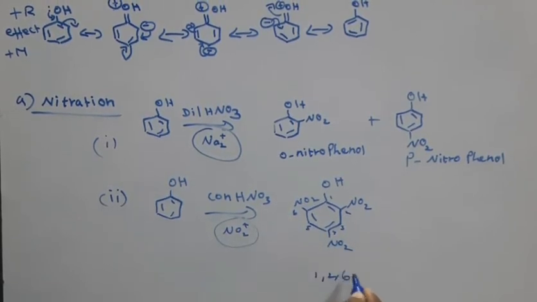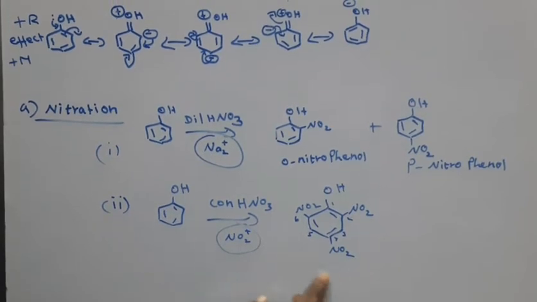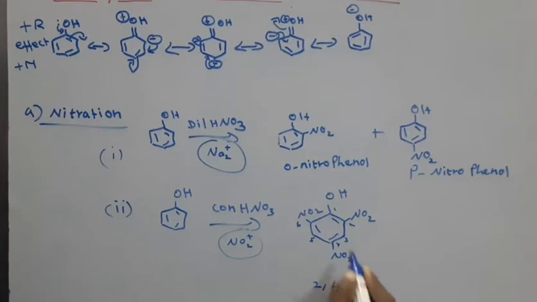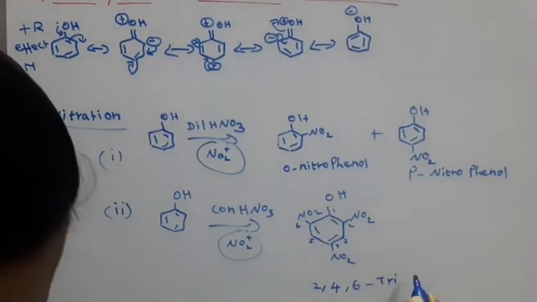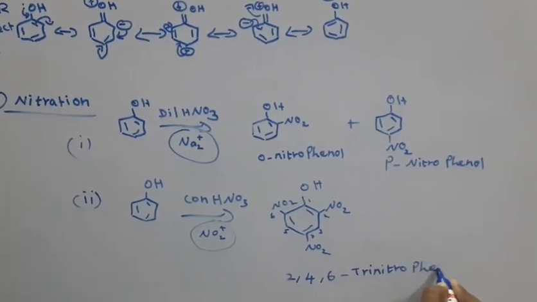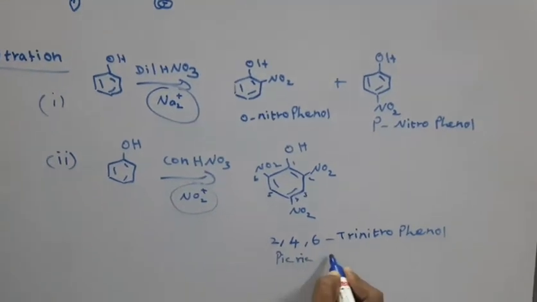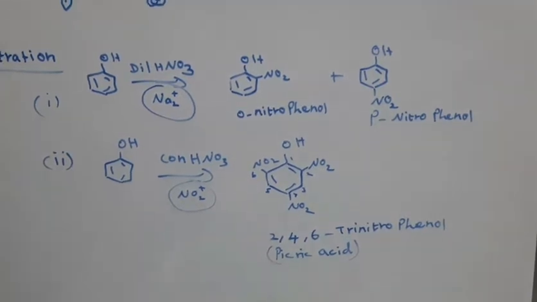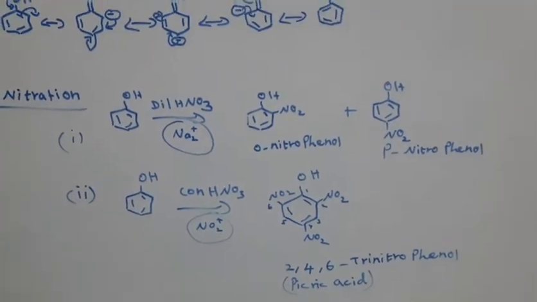This is 2,4,6-trinitrophenol. The commercial name is picric acid. Picric acid is used in paint industries. So this is for nitration reactions.